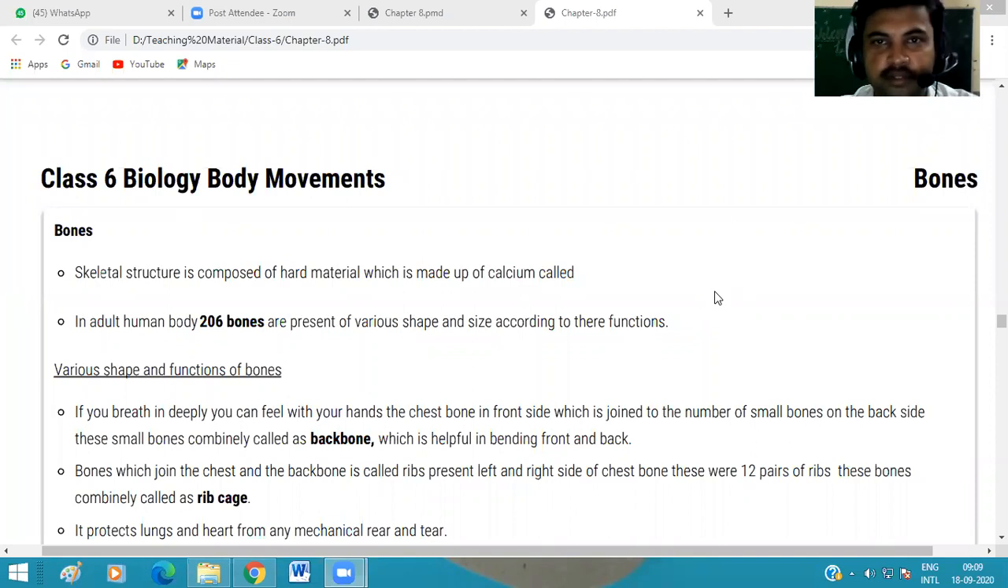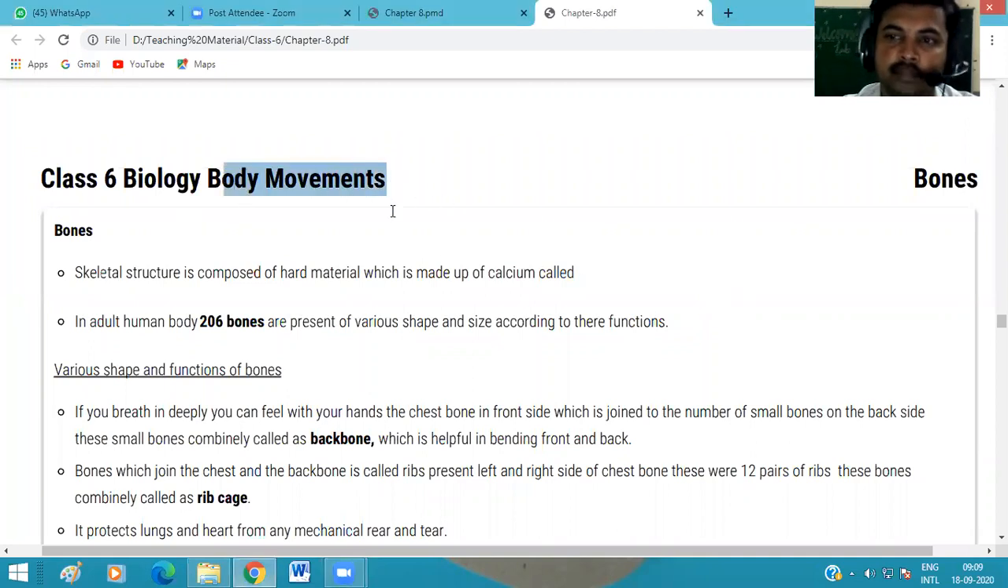For the last few days, we continue with our eighth chapter of science, that is body movement. In this chapter, we discussed the different movements which are found in our body and why they are found. We already discussed that because of joints present in our bones, where two or more bones are joined, they are able to move. This place is called a joint.